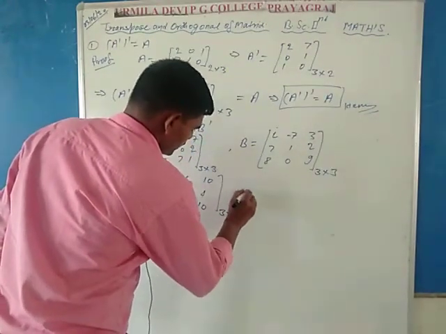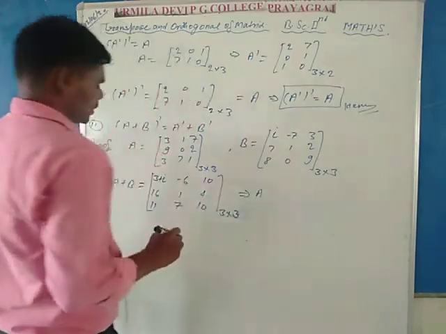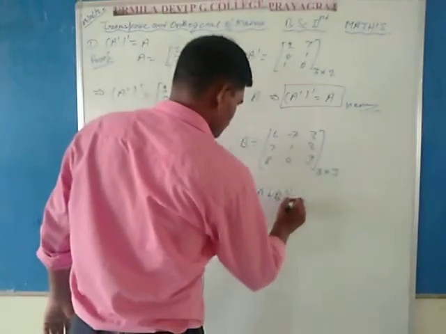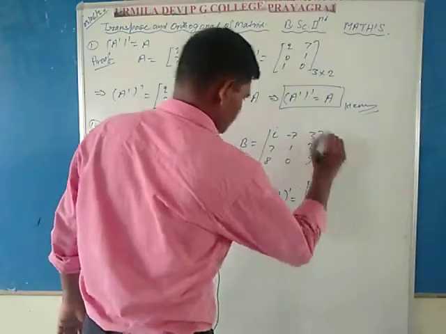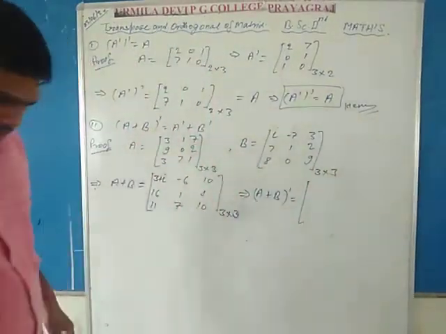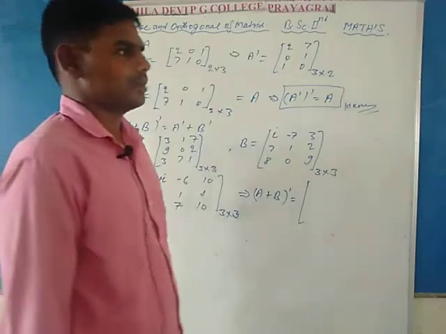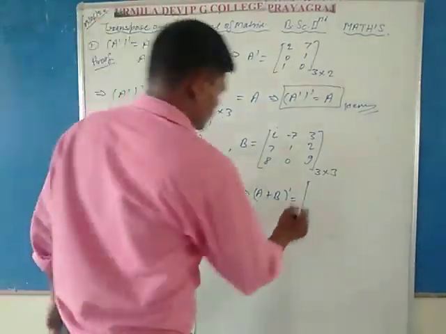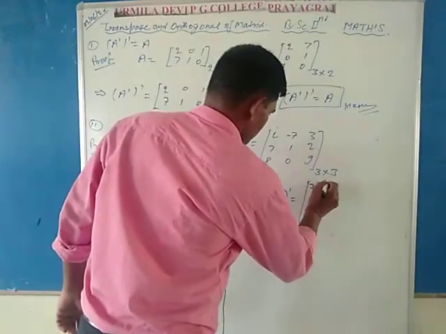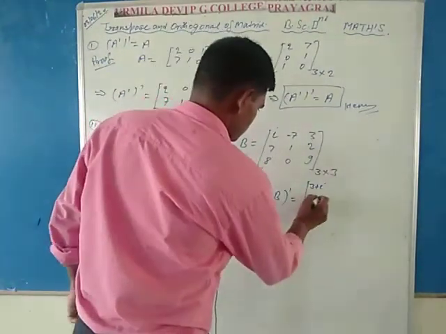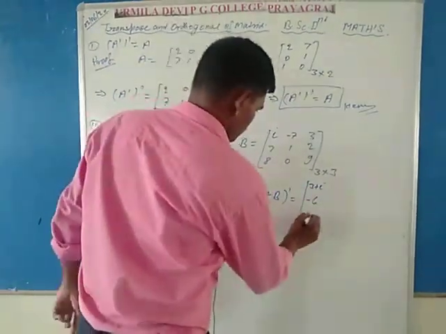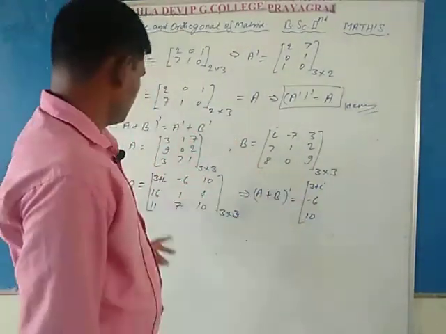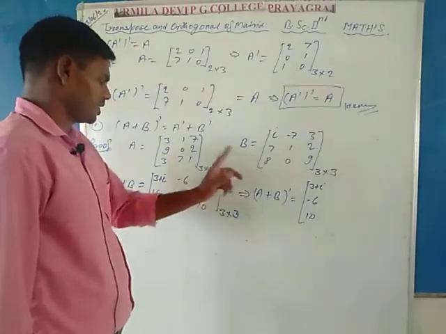It implies the transpose of A plus B, the matrix transpose of A plus B. In the transpose case, by the definition of transpose of matrices, write the first row in the first column. So 3 plus i, minus 6, 10 means first row written in the first column, and the second row written in the second column.